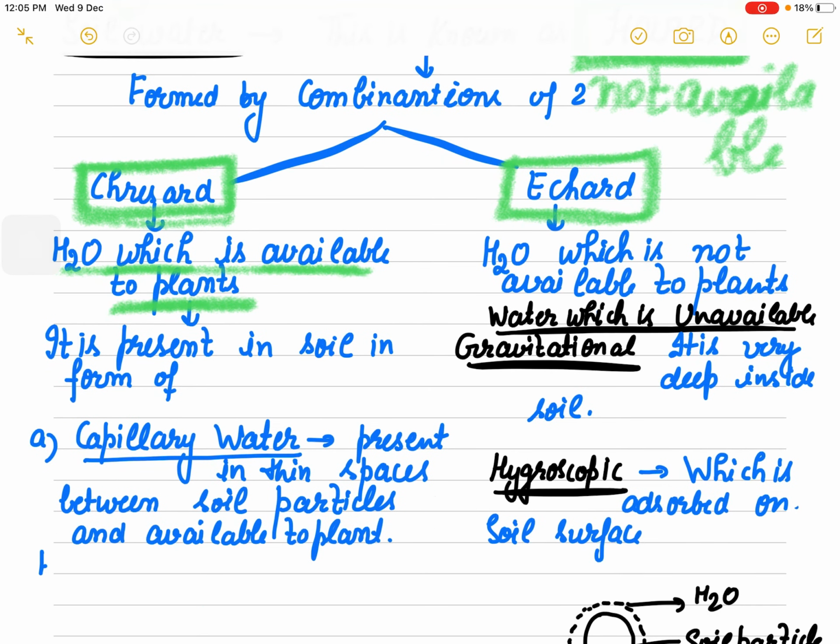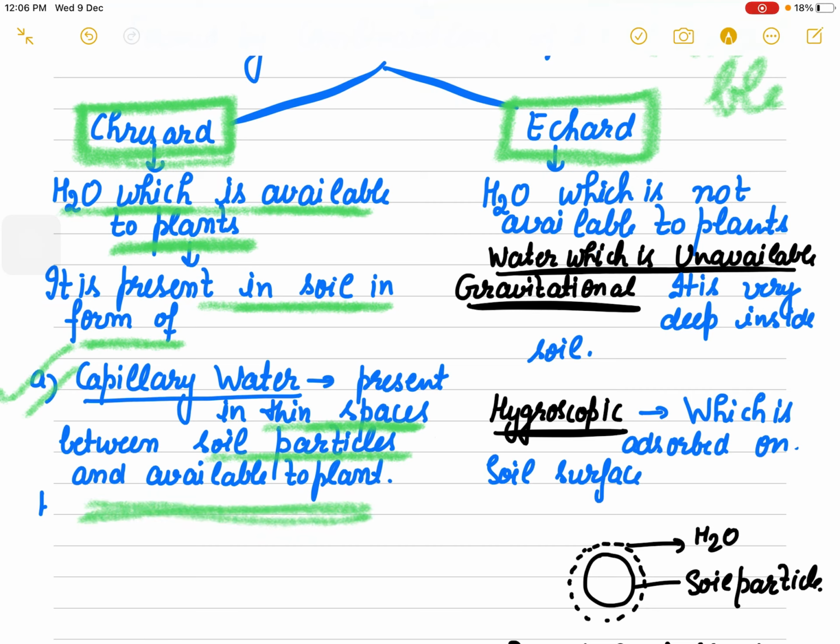It is present in the soil, or it is taken up by the plants in the form of capillary water. It is available to the plants. It is basically present in the thin spaces between the soil particles, and very easily it is available to the plant. But echard is the water which is not available to the plant. Now you will say, what kind of water is it that is present in the soil but is not available to the plants?